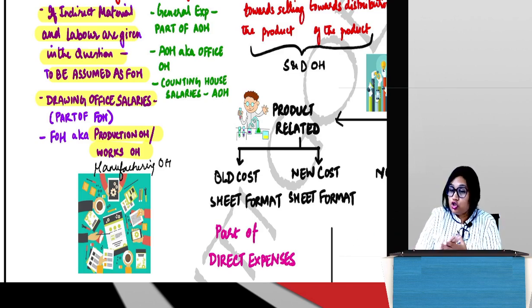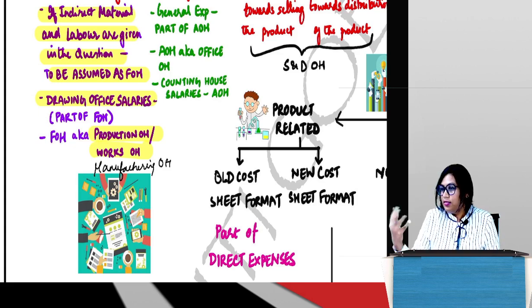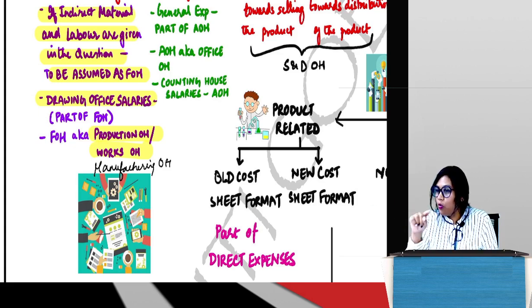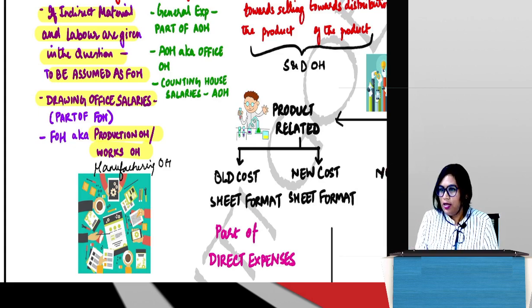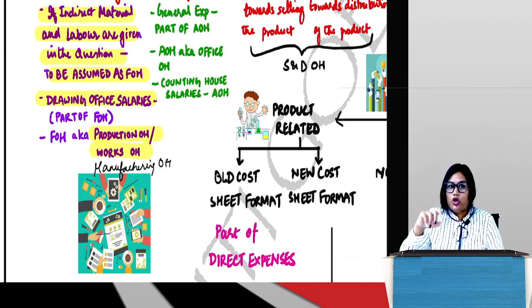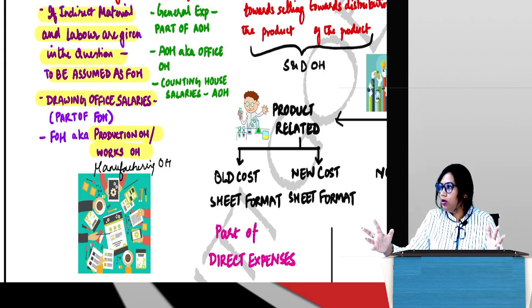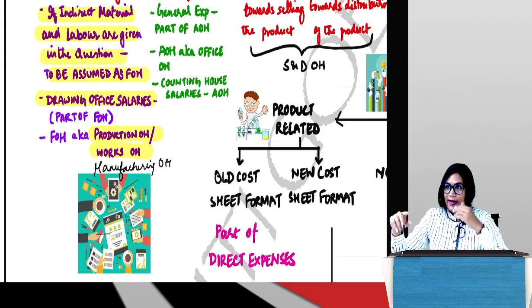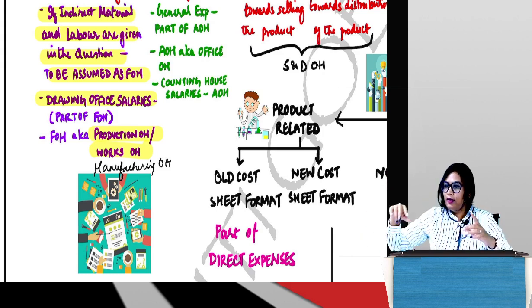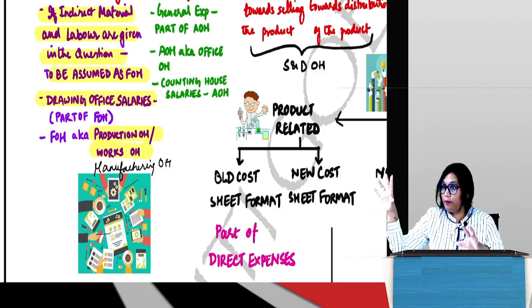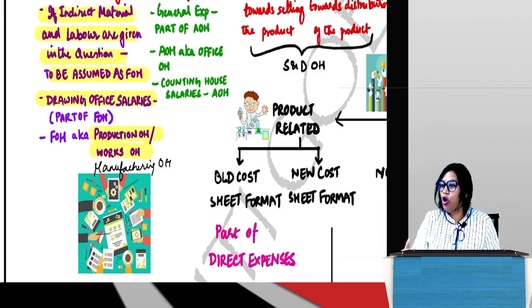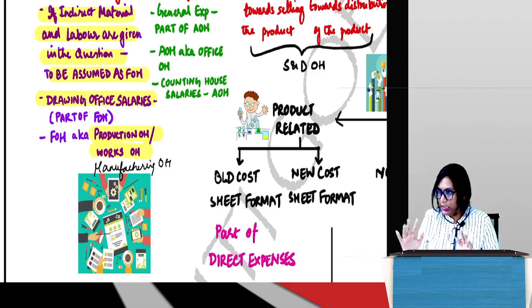Now most students got confused in that attempt, thinking of drawing office salary, because of the word office, they thought it is AOH, administration. But guys, do you know what this drawing office is? Let's say you are manufacturing a fan. Not this roof fan, but big industrial blowers and those kinds of equipment which are used in big hotels and factories to blow all the pollution and air off. So we are manufacturing that big fan in the factory, let's assume.